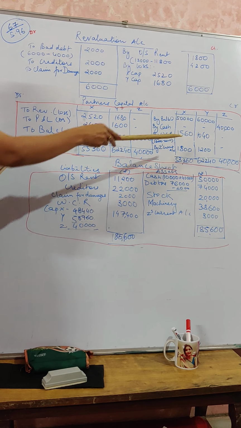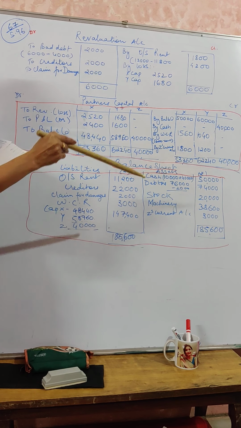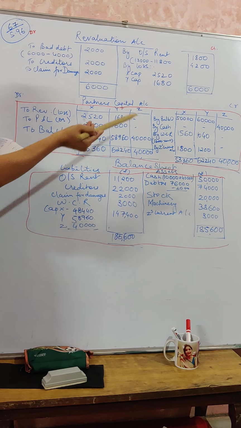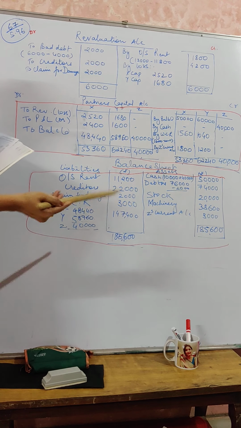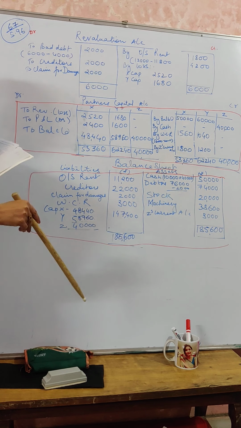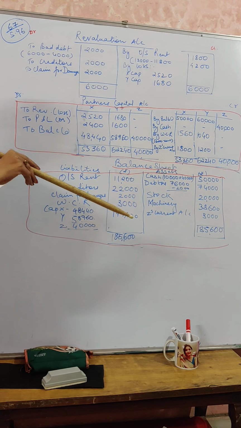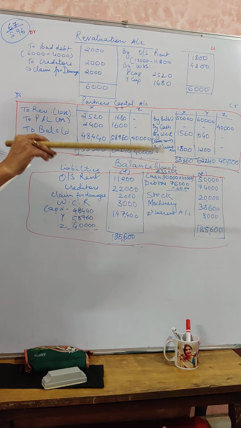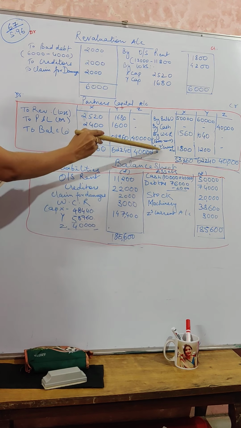That comes to 1,560 and 1,040. Once again, 5,600 minus 3,000 gives you 2,600, which is a free reserve. That free reserve we are going to distribute in their old ratio. Next is goodwill. If you calculate the firm's goodwill, out of which his share of goodwill comes to rupees 3,000. We all know how to calculate the goodwill. That 3,000 we are going to raise from his current account.